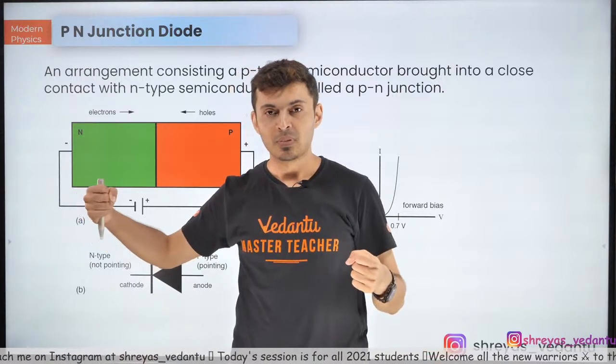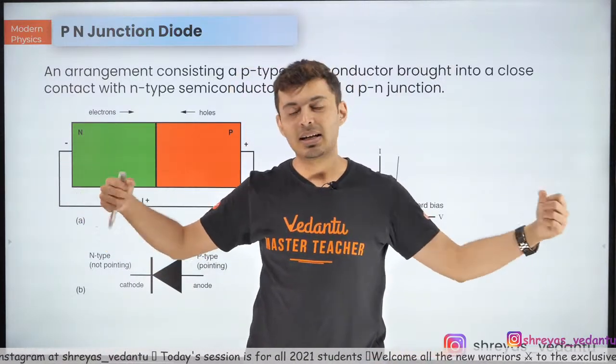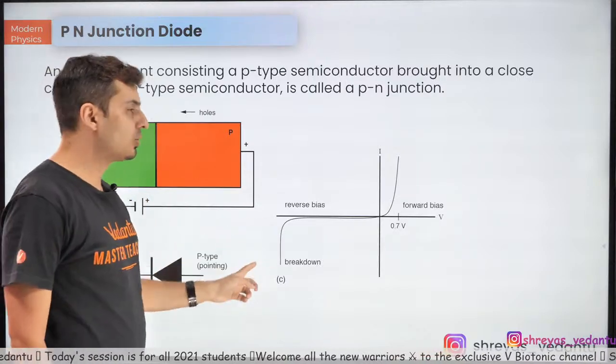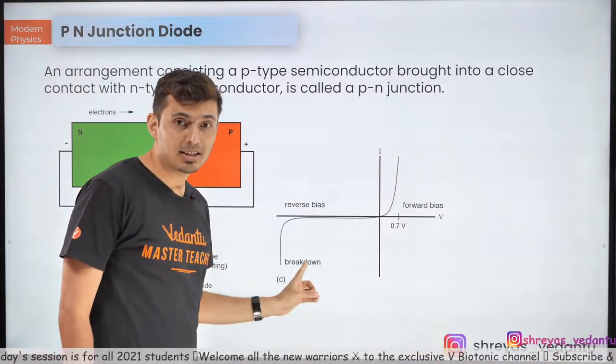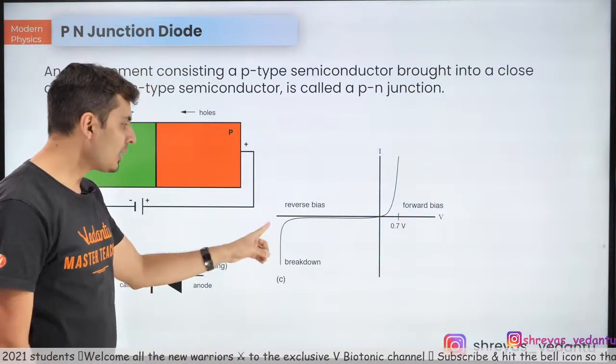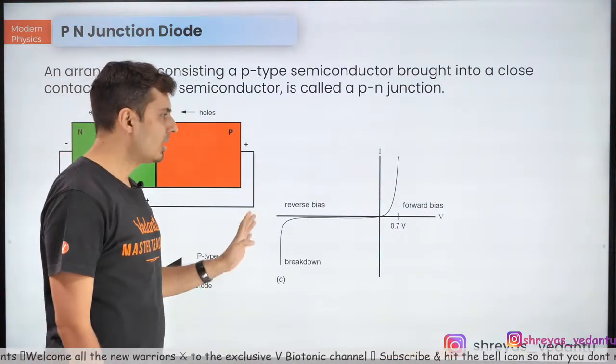Positive pulls the electrons, negative pulls the holes, but that happens at a very high voltage. That's called the breakdown voltage. And especially those diodes which are used in the breakdown region, what are they called? They are called Zener diodes. So Zener diodes are used in breakdown regions.